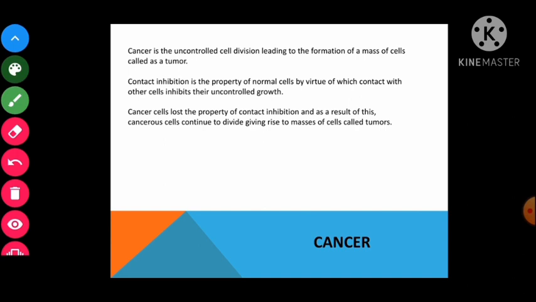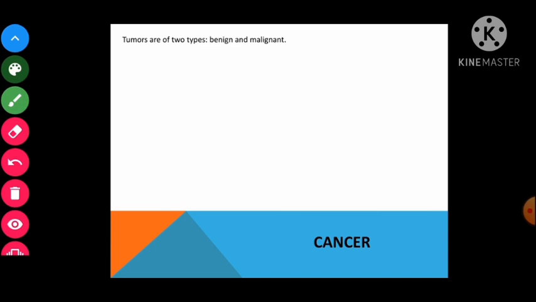So children, talking about the tumor, it is a mass of cells formed due to the uncontrolled division of cells. And tumors are the characteristic sign of cancerous growth. Broadly, it is categorized into two types: benign tumor and malignant tumor. Benign tumors, what are they? They remain confined to the original location and do not spread to other parts of the body. They cause less damage to the body, right?